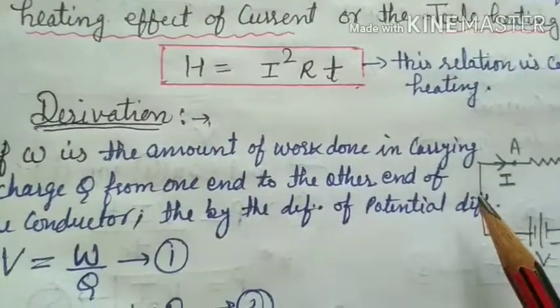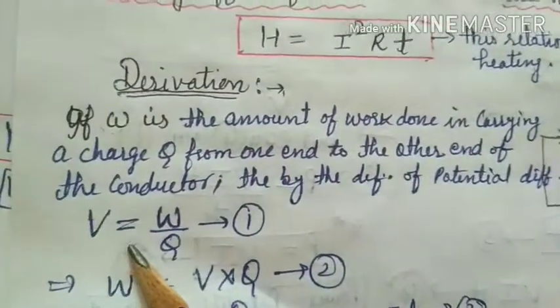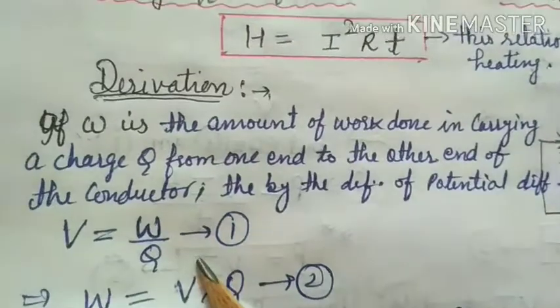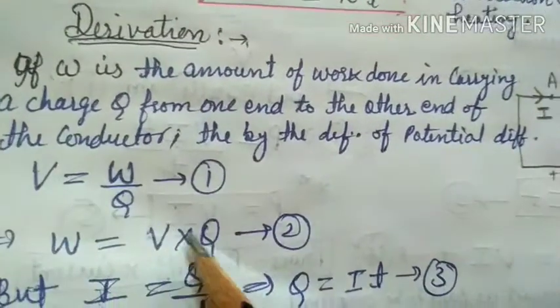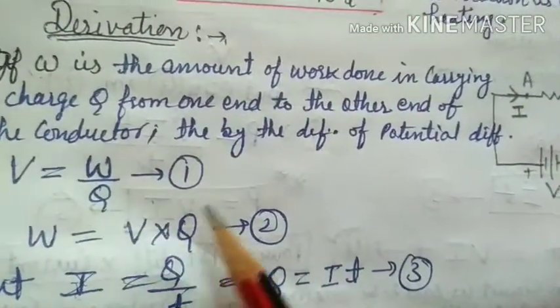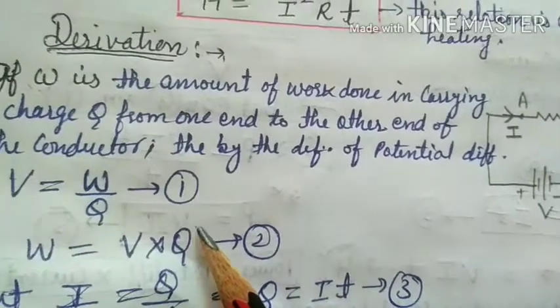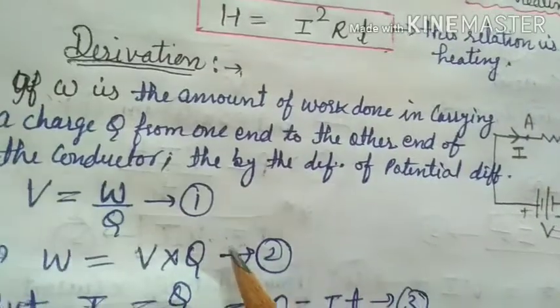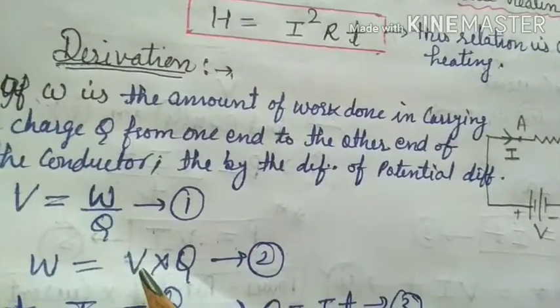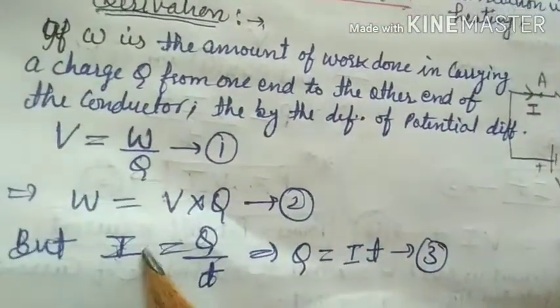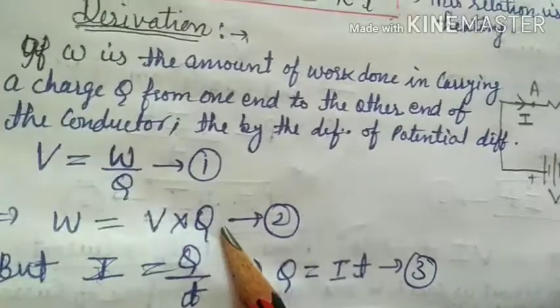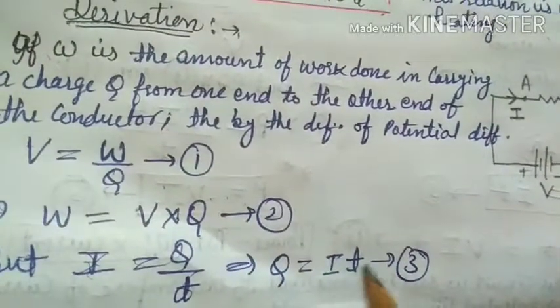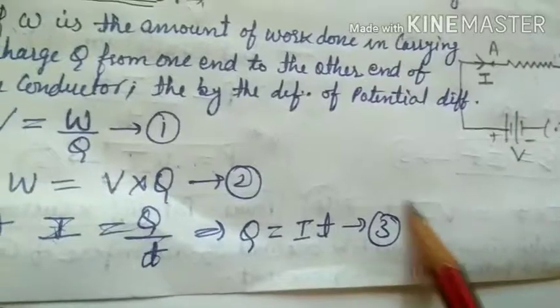Then by the definition of potential difference, as we know, V is equal to W upon Q. Clear? Therefore, W is V into Q, where V is the potential difference, Q is the electric charge. Now we have to use Ohm's law and the definition of electric current to find the value of V and Q. From the definition of current, I is Q upon T. Therefore, Q is I into T. This is equation number 3.